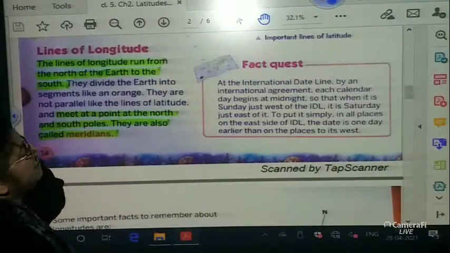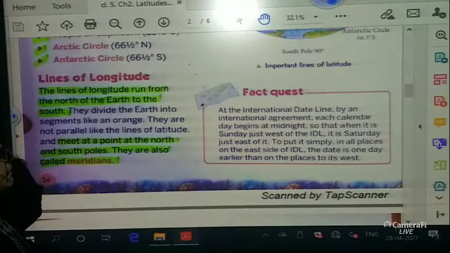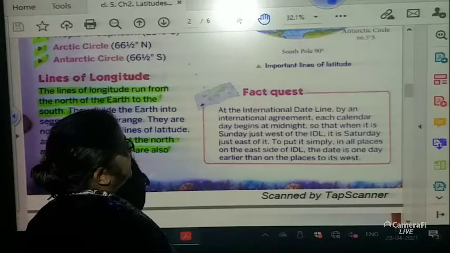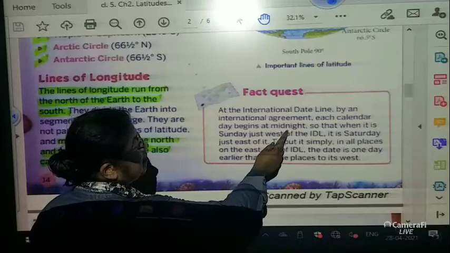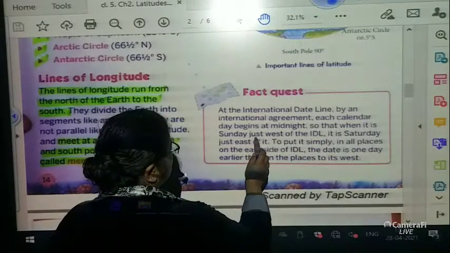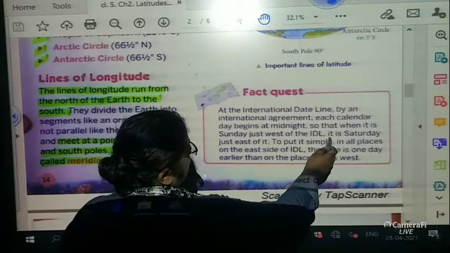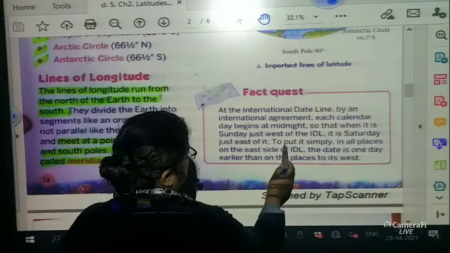Okay, so we have the fact quest over here. Let us see what is written. At the international date line, by an international agreement, each calendar day begins at midnight, so that when it is Sunday just west of the IDL, it is Saturday just east of it.